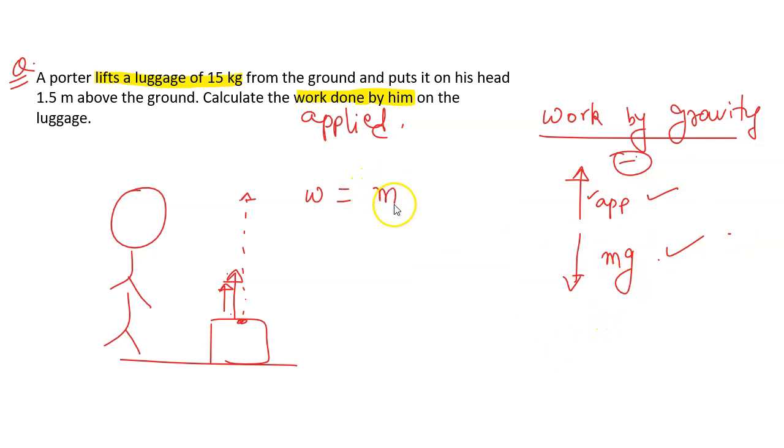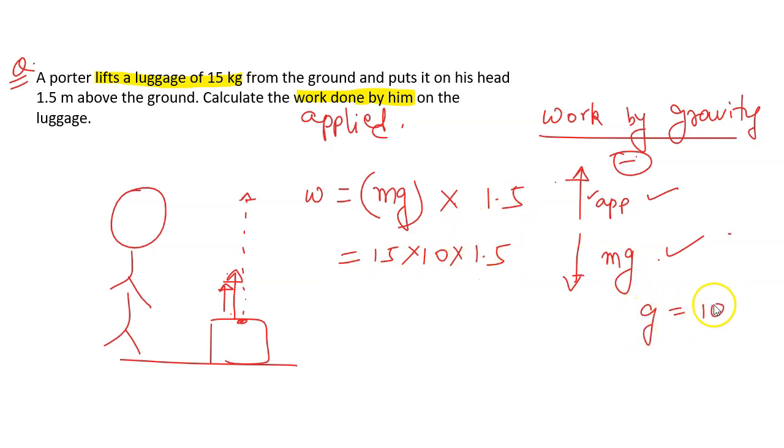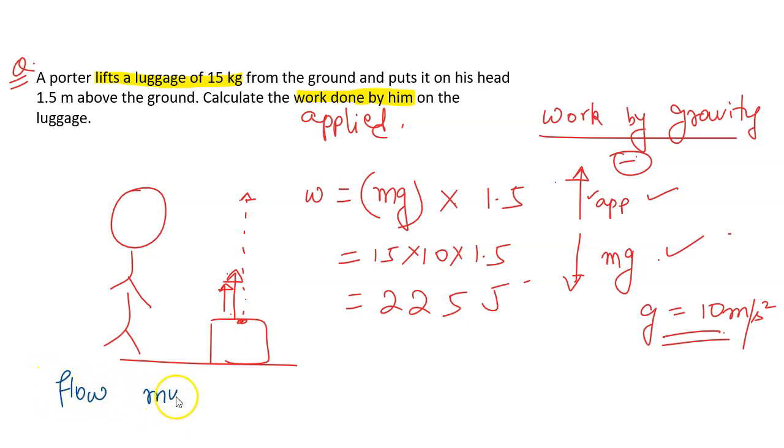So it should be mg, that's the force, into the distance. So that will be 15 times 10 times 1.5. So taking g as 10, you can take g as 9.8 to get a more exact result. So this gives 225 joules. This point is also necessary, that here we found the work applied by us. So how much work is applied by us? 225 joules.